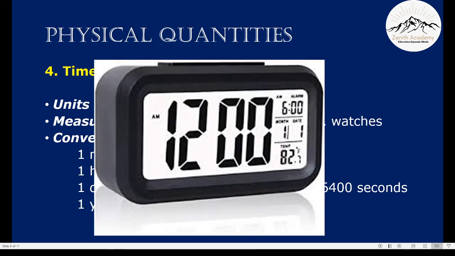Now let's see a digital clock. A digital clock will show the time in digits. That's why it's called digital. We also saw a digital weighing machine. There also the mass was shown in digits.